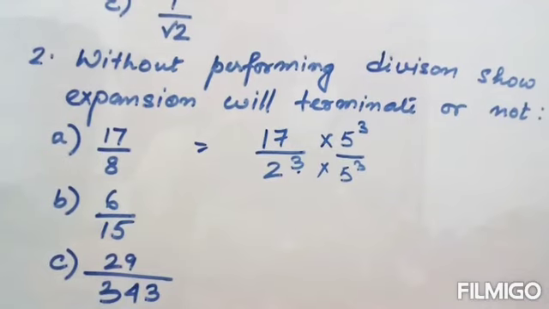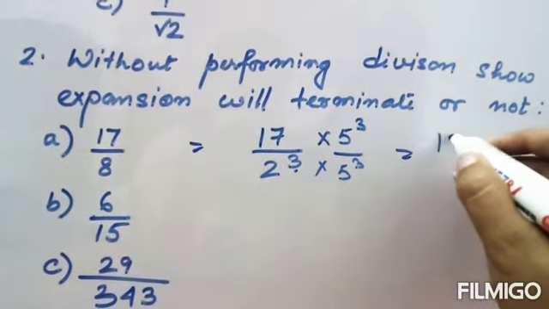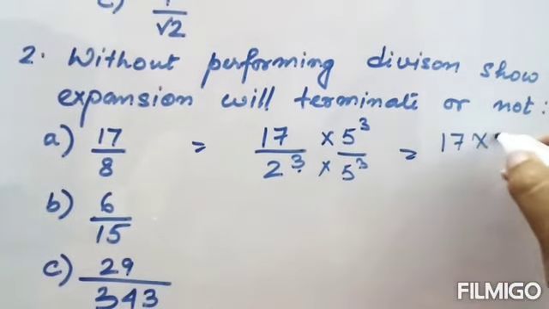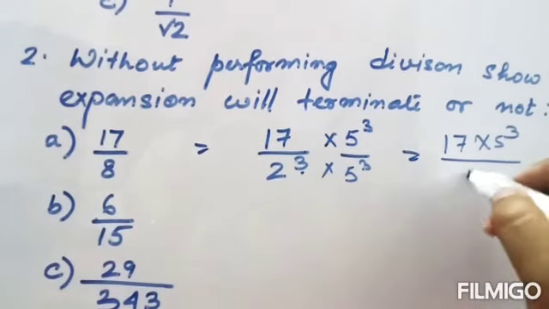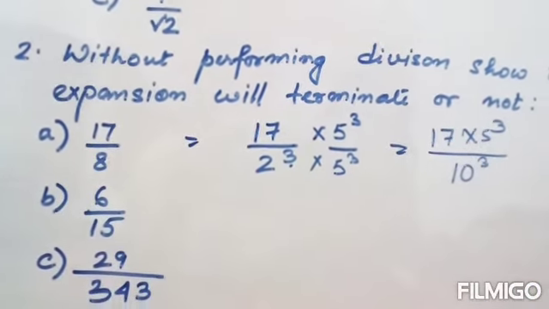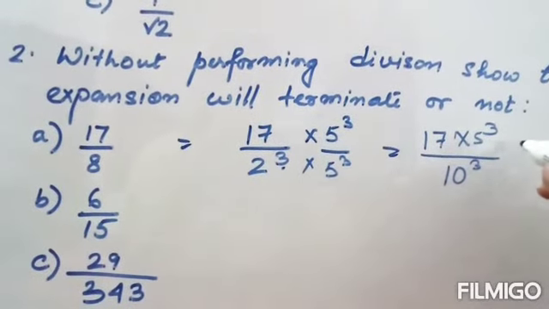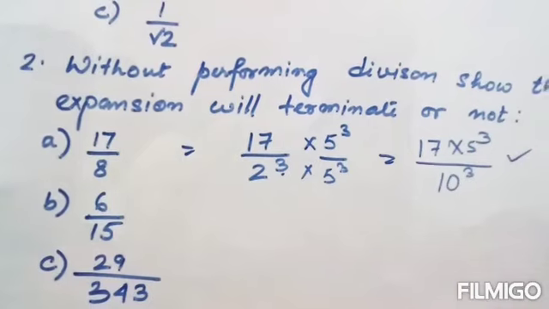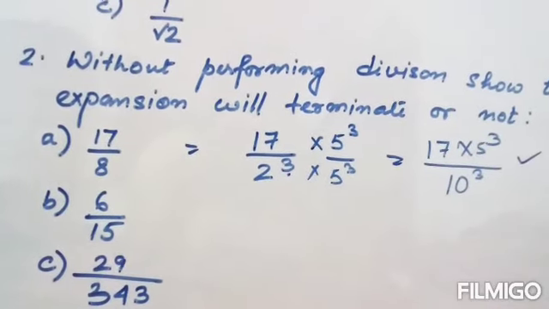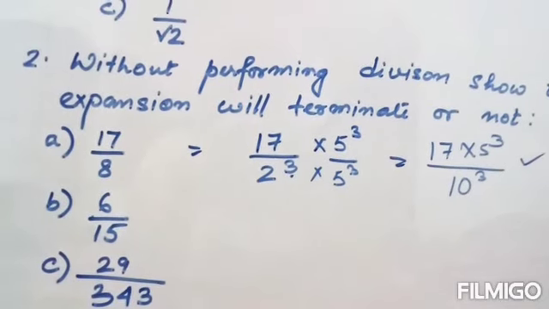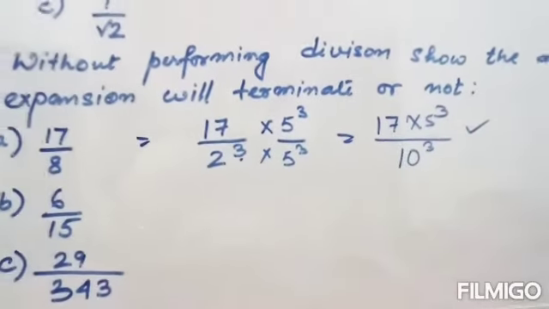So this is coming as 17 into 5 to the power 3 by 10 to the power 3. As this is in p by q form, the decimal expansion will terminate.